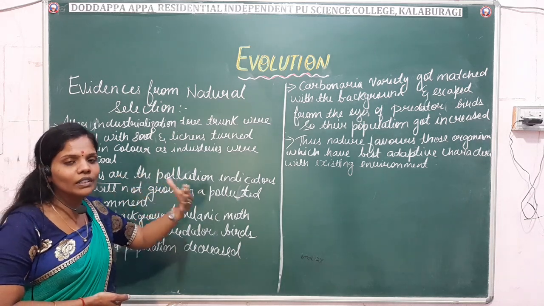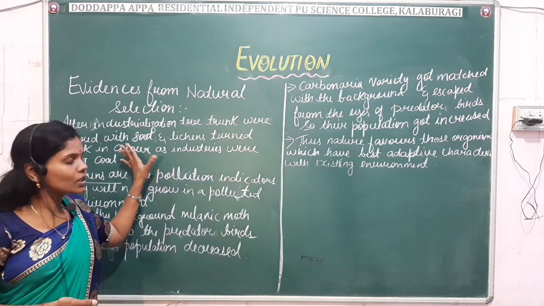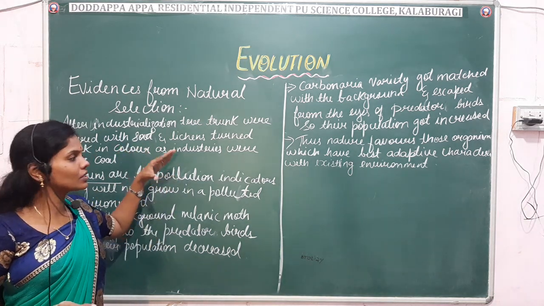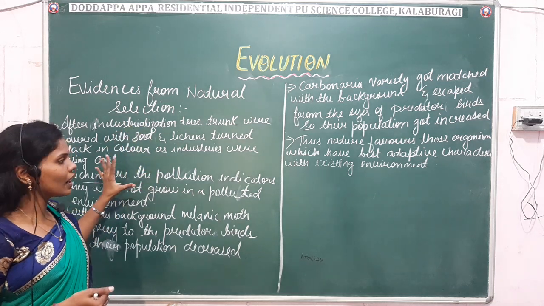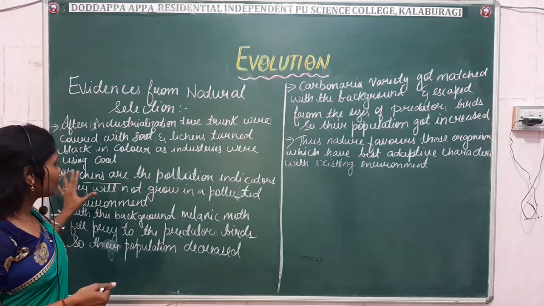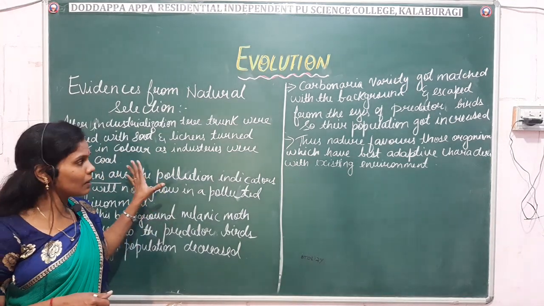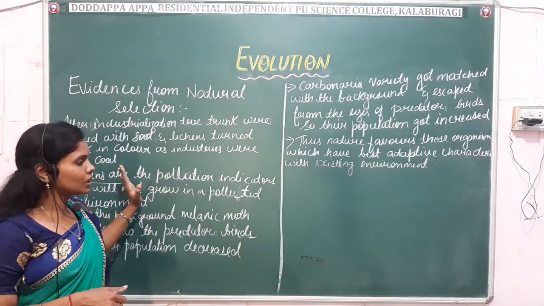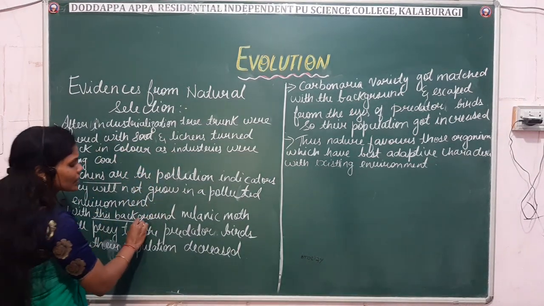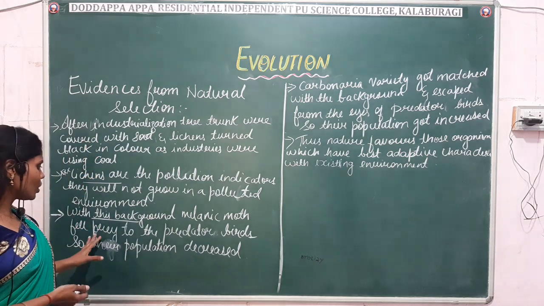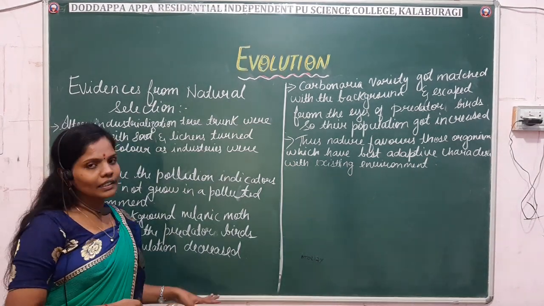Slowly, when the industries were established, they were using coal, and from the coal the soot was produced and it covered the tree trunk. Generally the lichens will not be seen in a polluted area. So this shows that pollution has also occurred, right? With this background, the peppered moth fell prey to the predator birds, so their population decreased.